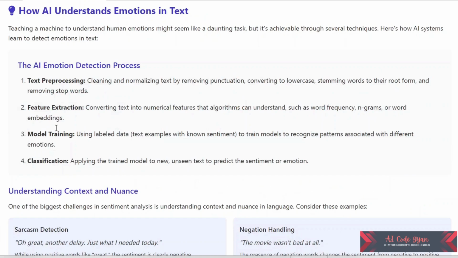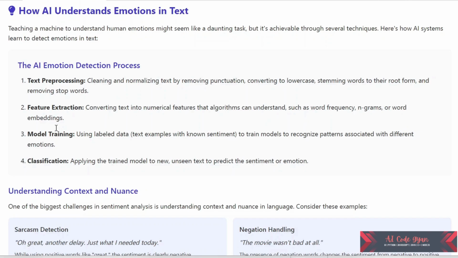Teaching a machine to understand human emotions might seem like a daunting task, but it is achievable through several techniques. That is how AI systems learn to detect emotions in text. The AI emotion detection process, as we have covered in the last two videos, involves text pre-processing, feature extraction, model training, and classification. Here we pre-process the sentence, get the final pre-processed words, and then have feature extraction, and also model training over it using labeled data, and at last classification to judge the sentiment.